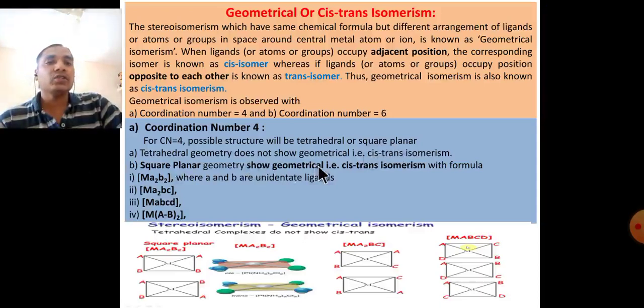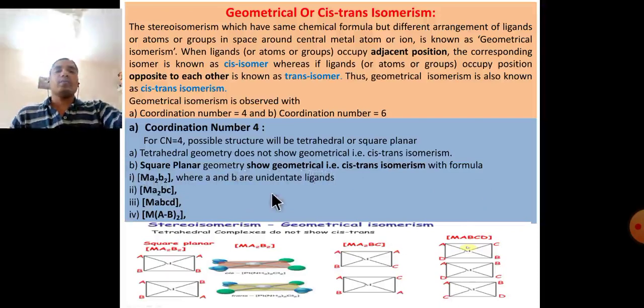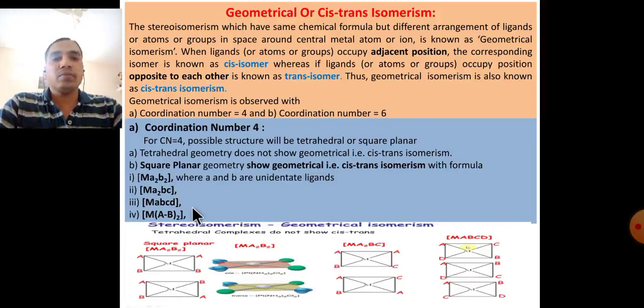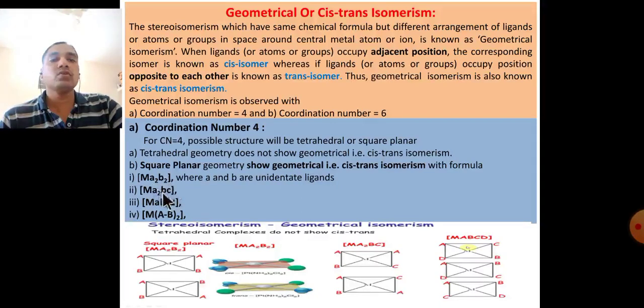Tetrahedral geometry does not show geometrical, that is cis-trans, isomerism, but square planar geometry does, with different types of formula having 4 ligands. The first type is metal with A2B2, where the two A are the same ligand and the two B are the same. These are unidentate ligands.